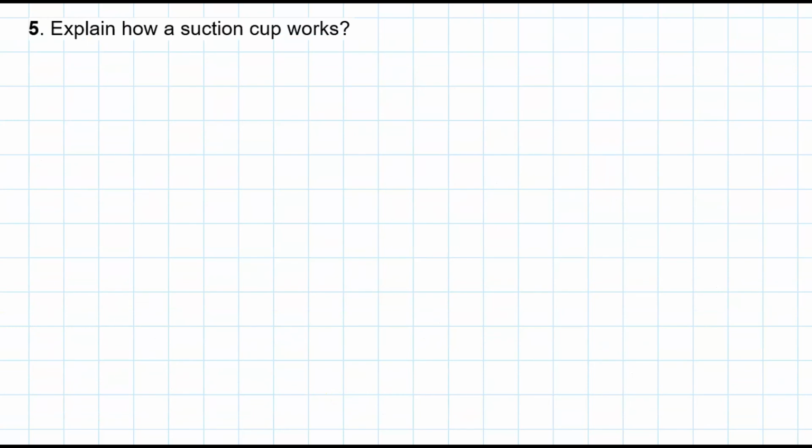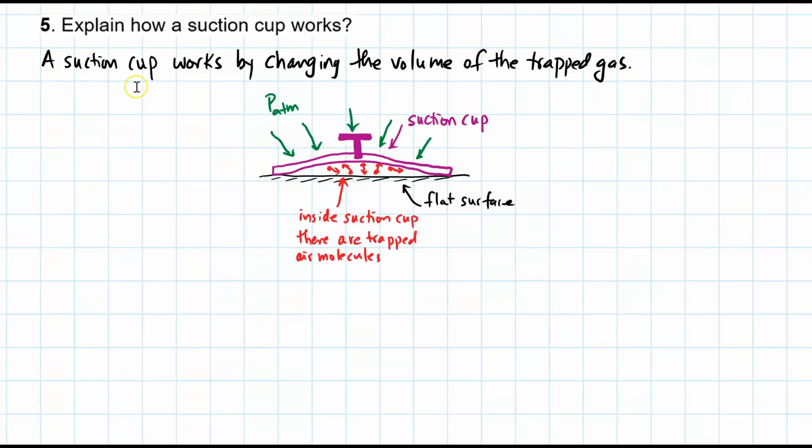5. Explain how a suction cup works. A suction cup works by changing the volume of the trapped gas. So in purple here, I have the suction cup, and inside here I have trapped gas. So I have these air molecules that are trapped, and the reason why they're trapped here is because the atmospheric pressure is essentially not letting the air come out.